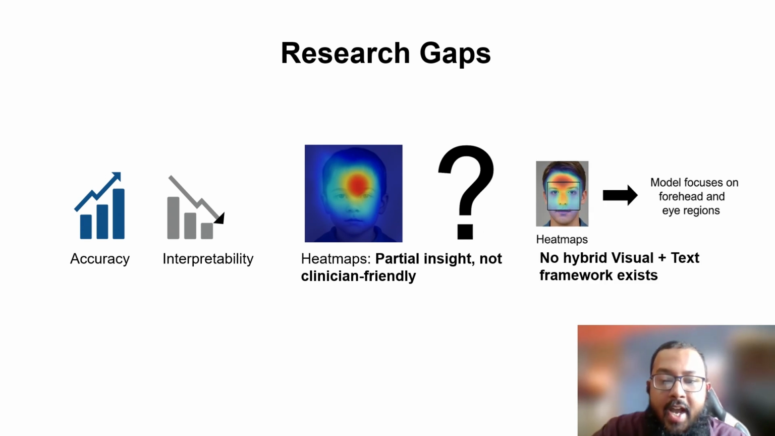We didn't find any hybrid visual plus text framework where there will be a heat map from GradCam or another method, and it will also generate a textual explanation so that a person can easily understand why this is happening.